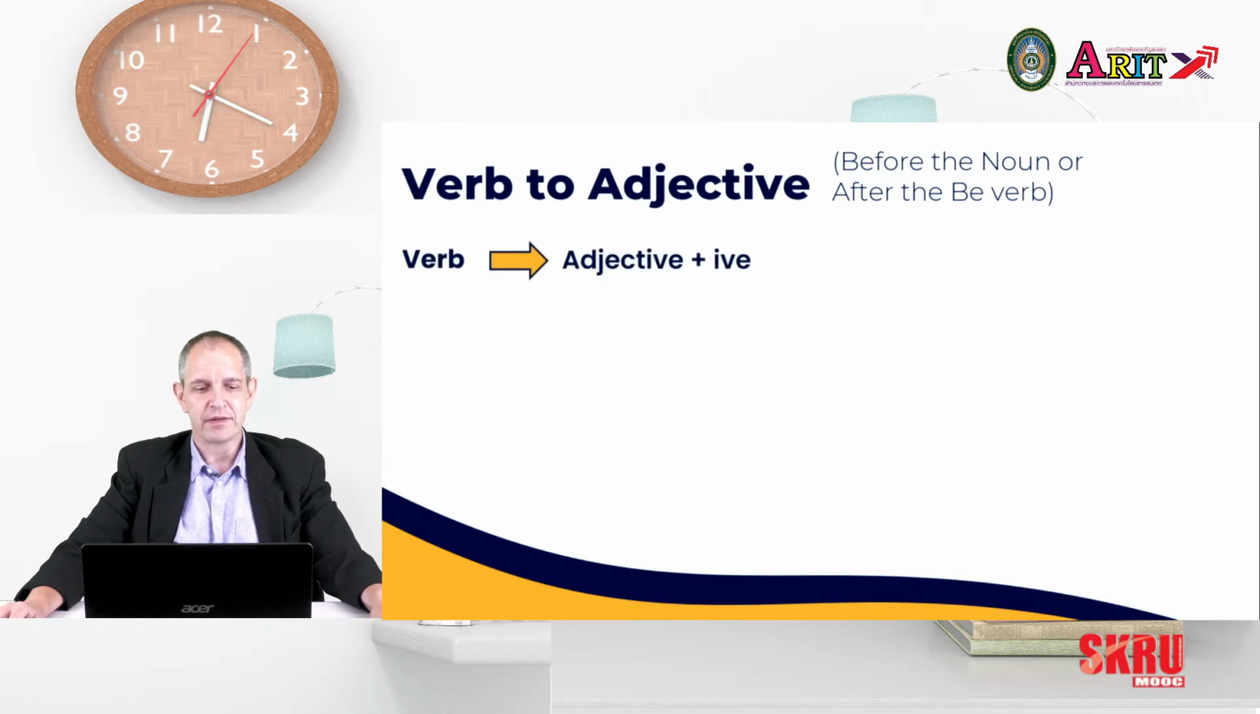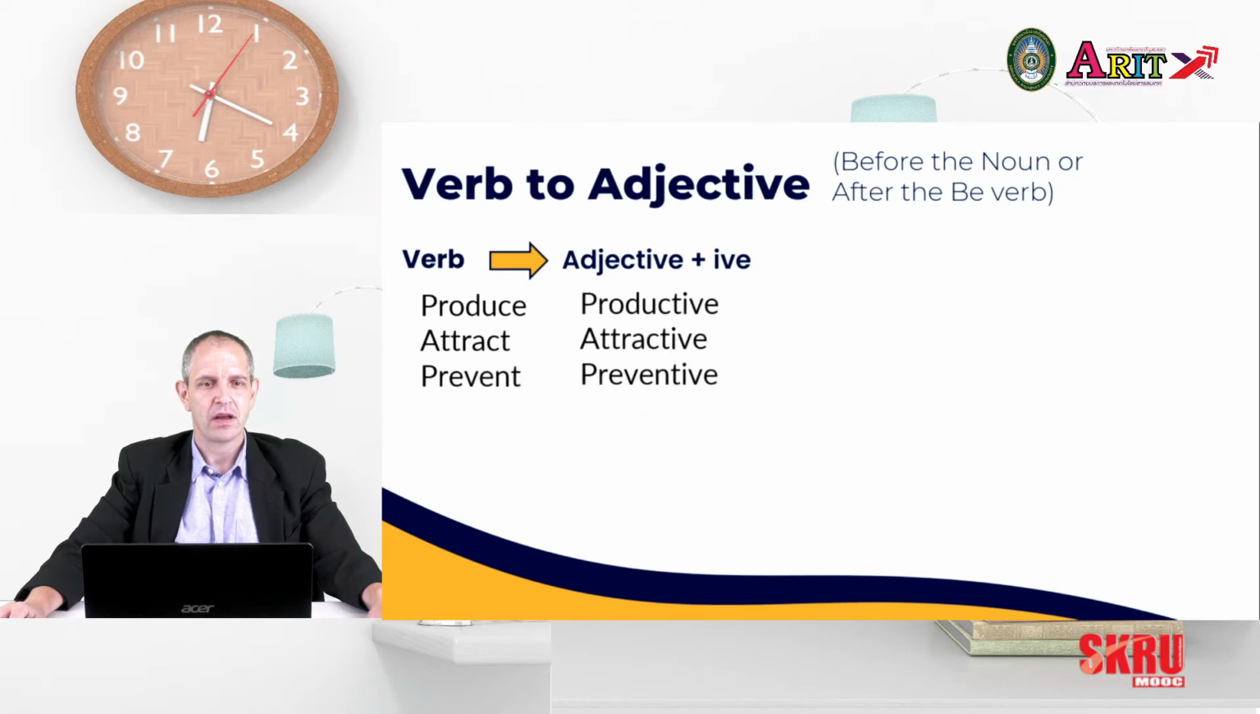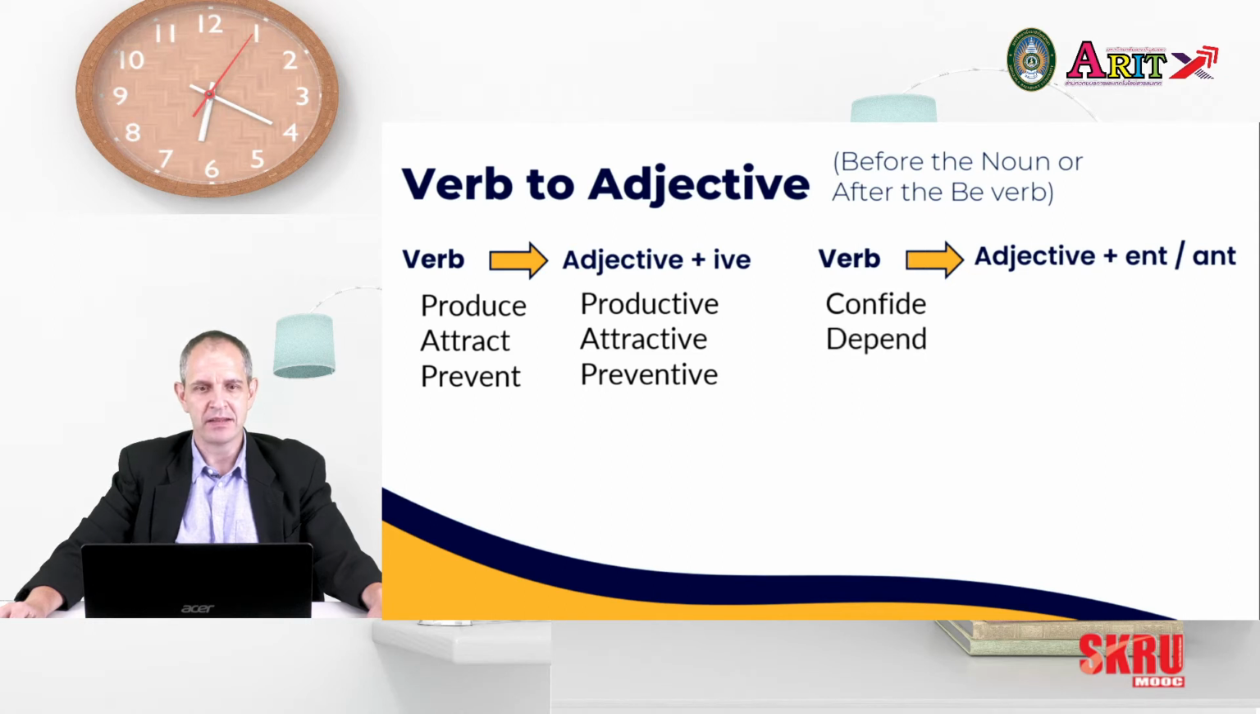Our first one is ive, and verbs like produce, attract, and prevent become adjectives: productive, attractive, and preventive. Next we have ent or ant. So we have verbs like confide, depend, and urge, which become confident, dependent, and urgent.